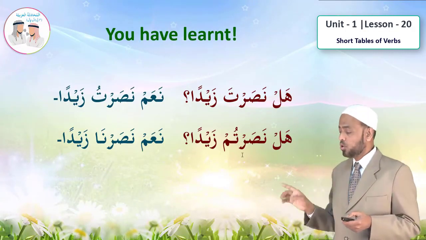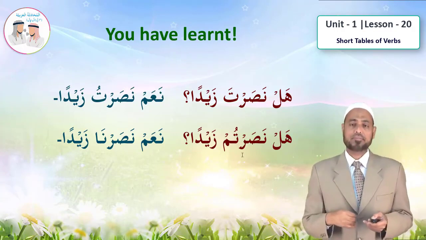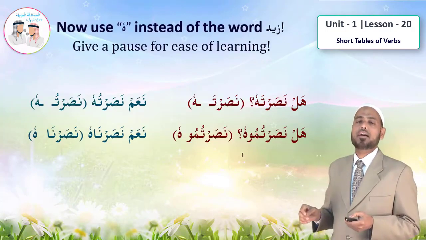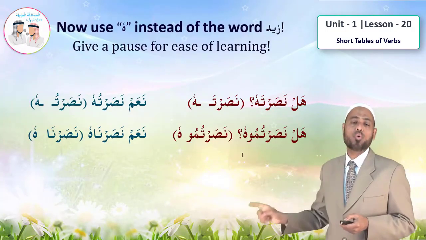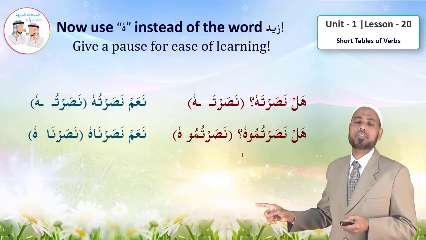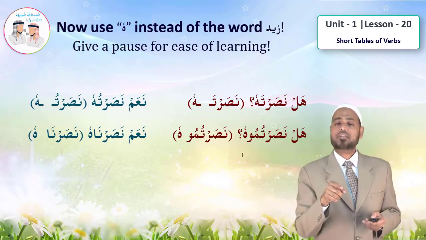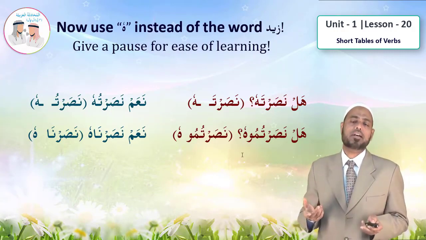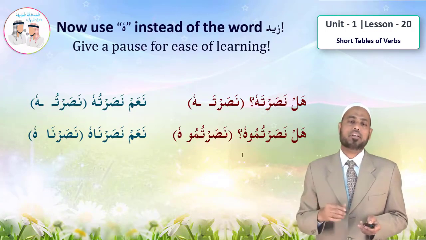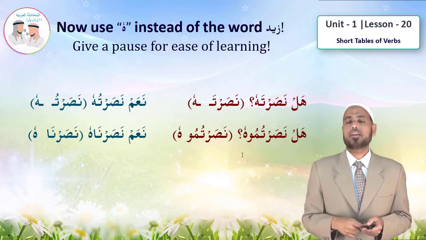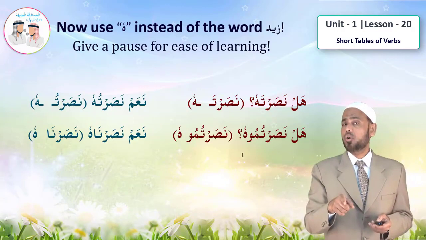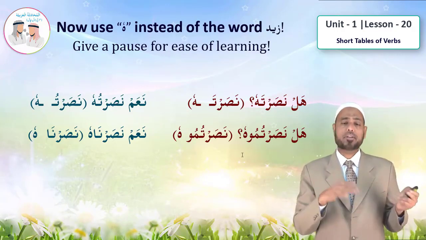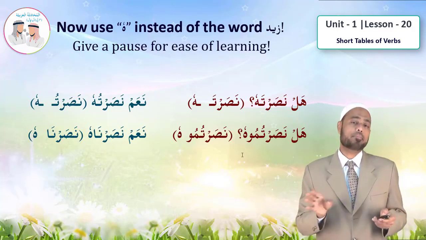You have learned hu, hum, ka, i, kum, na. Instead of Zaid, let us use the letter hu, him. So, hal nasarta hu, did you help him? So instead of Zaid, we are using hu, referring to him. You will say, naam, nasartu hu. So everywhere Zaid is there, we'll just say hu, him.